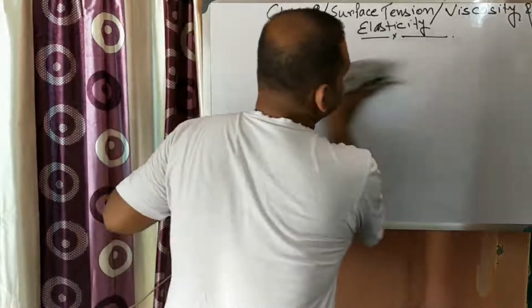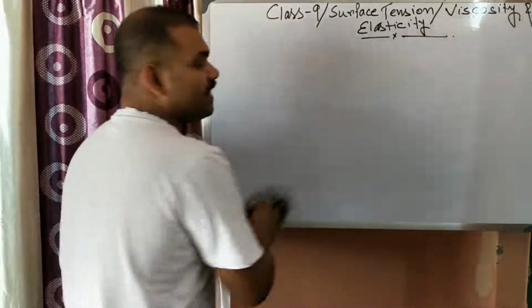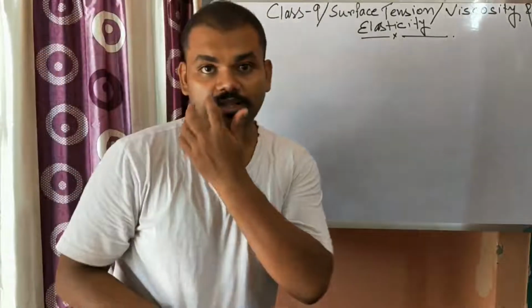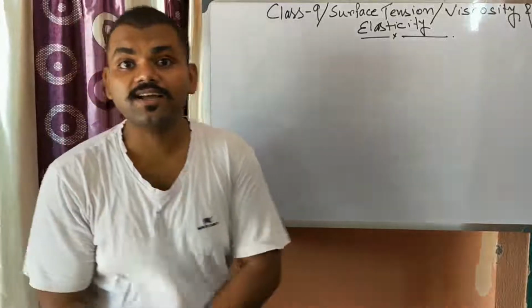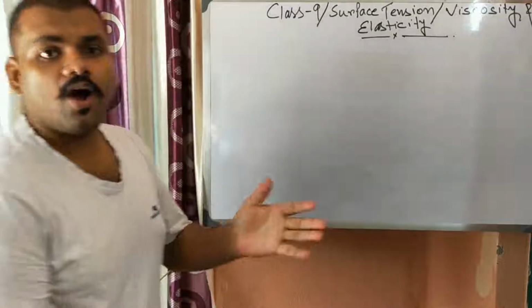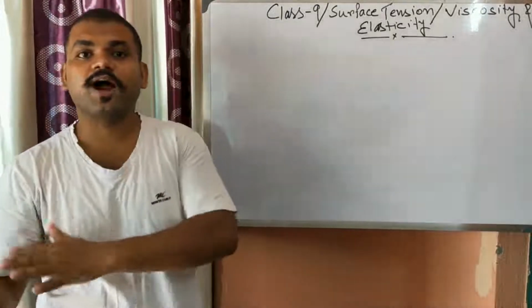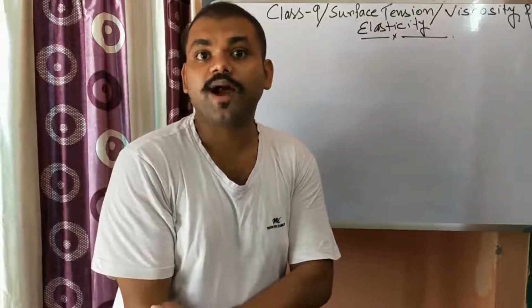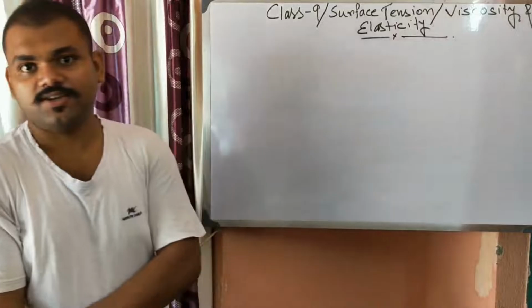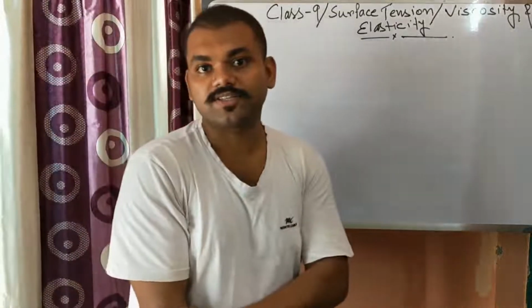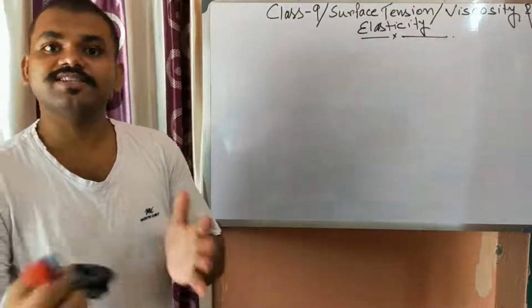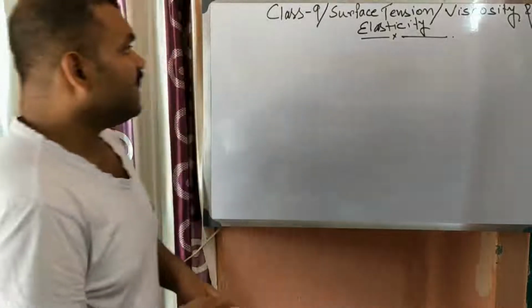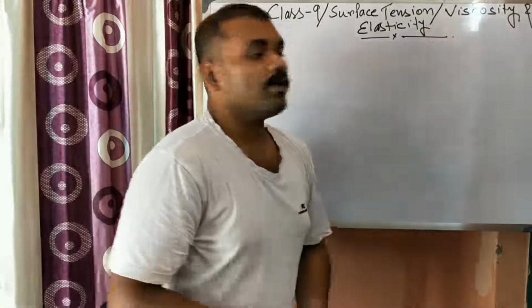Okay, so this is all about surface tension. Surface tension is the particular property of a free surface by virtue of which it behaves like a stretched membrane. Or you can say force per unit length is also surface tension. The force acting per unit length of the surface is known as surface tension also. Okay, next let us come to know about viscosity.